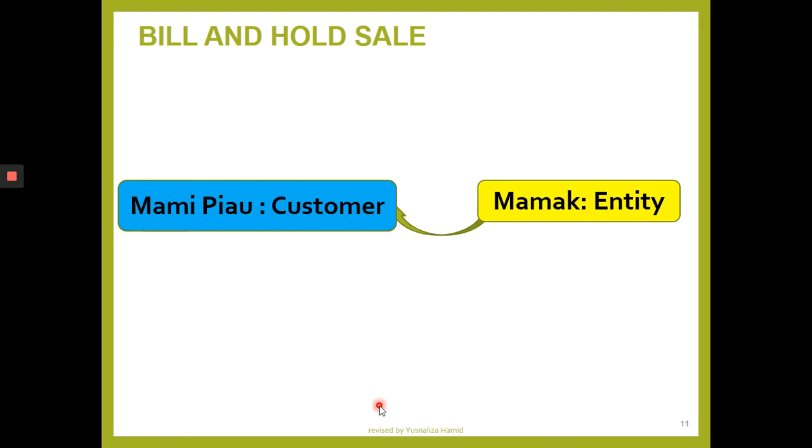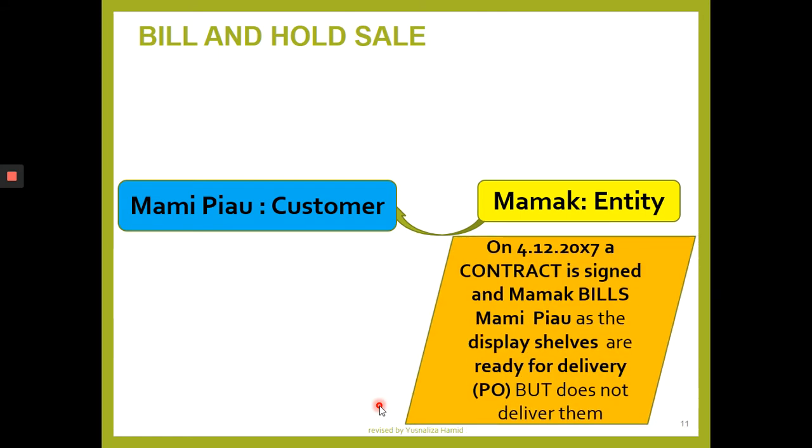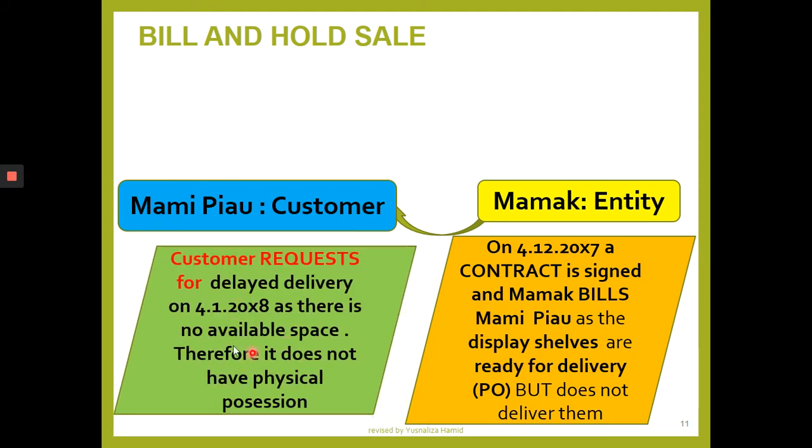Mama has this agreement or contract signed, the shelves are ready to be delivered, but does not deliver the item because the customer is the one that requests, because the customer has no space available. Therefore, they do not have physical possession of the goods.